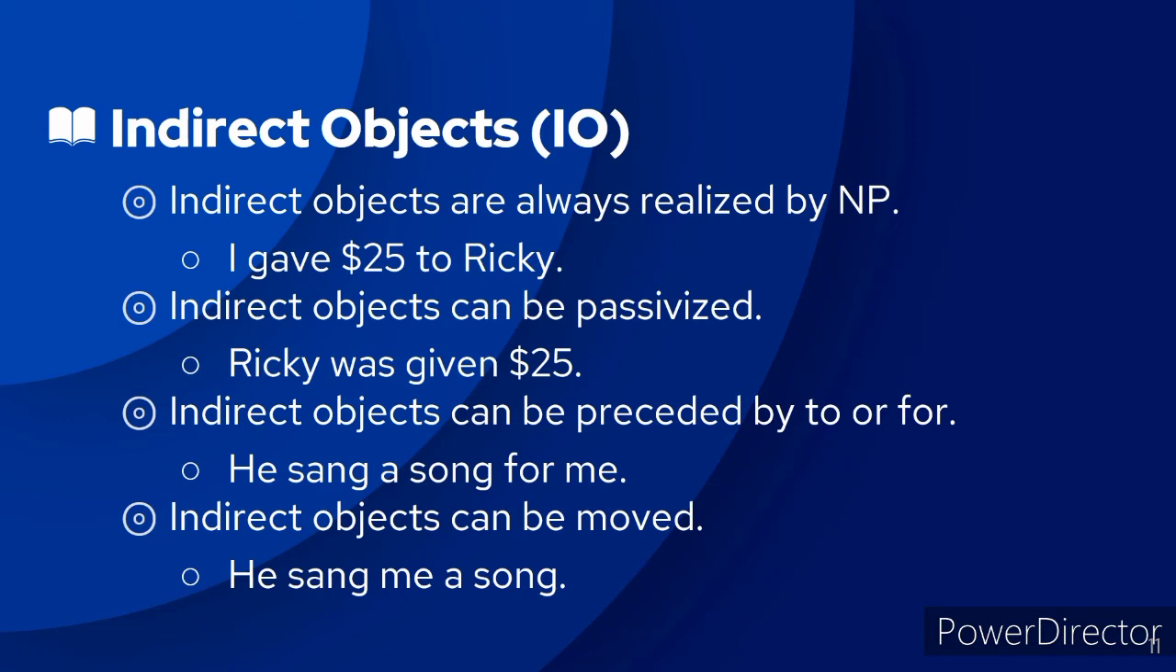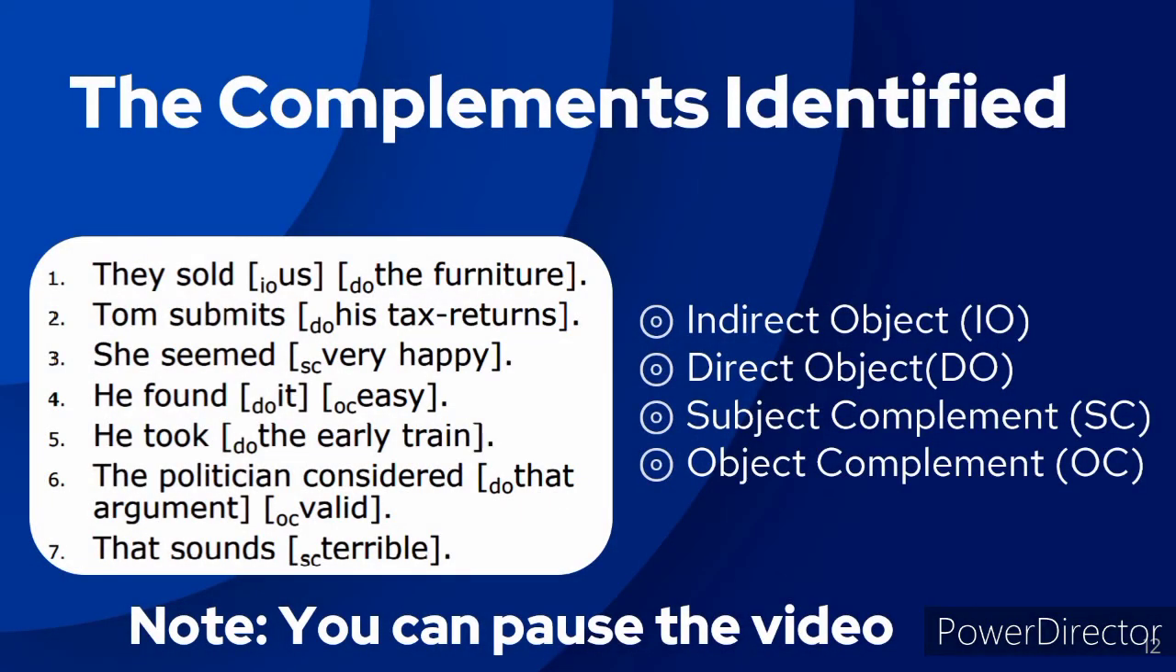Third one, indirect objects can be preceded by the word to or for. He sang a song for me. So, the indirect object in this example is the word song. The last one, indirect objects can also be moved. We also have something we call complements, and here they are.